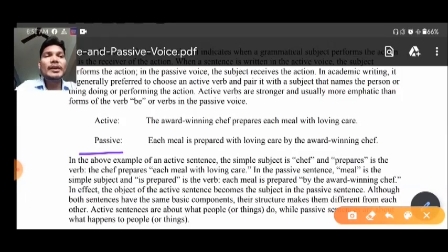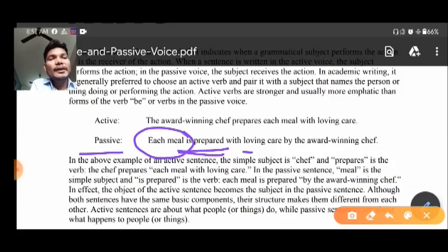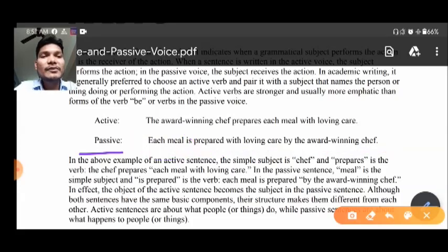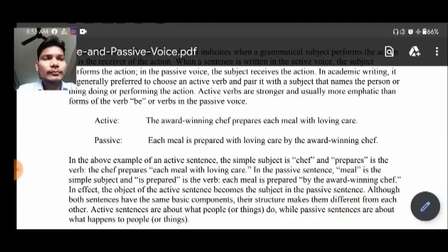So here also you can see that each meal, that is your object, is prepared, it is considered as your helping verb, and this is of the simple present tense, that's why it is "prepared with loving care by award winning chef." So this is just an example of active voice and passive voice. Very simple thing is that we are going to discuss it tense wise.